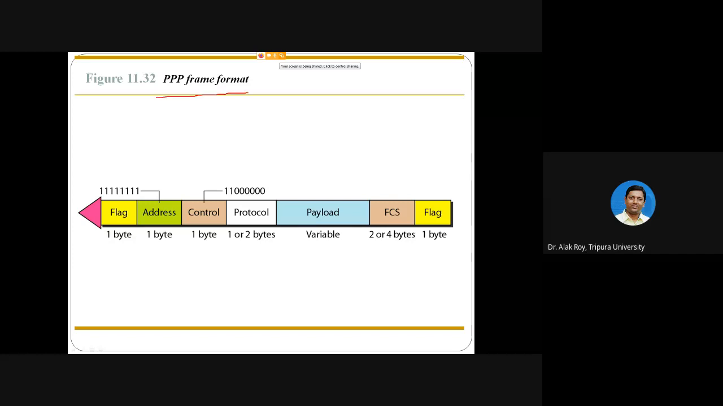So the PPP frame format looks like this. The first and last information will always be the flag. As in HDLC, there will be source address and destination address, then control and protocol, then payload, then FCS. Payload is your data, which will be of variable length. The other lengths are fixed, like 1 byte, 1 byte, 1 byte. It is 1 or 2 byte. It is 2 or 4 byte, and it is 1 byte. But this length is variable in the PPP frame format.